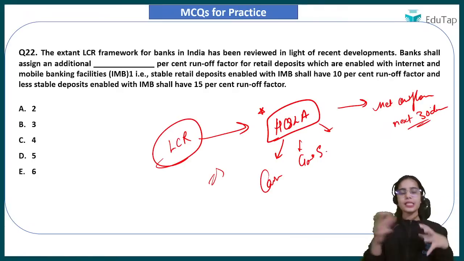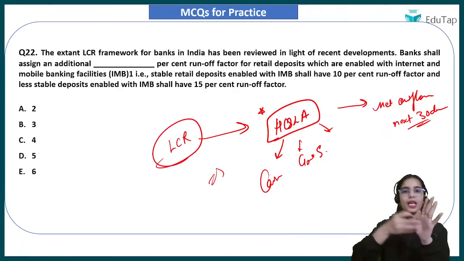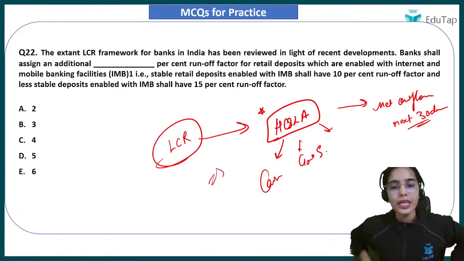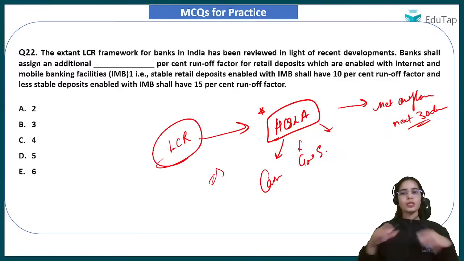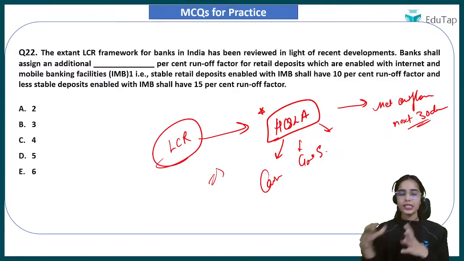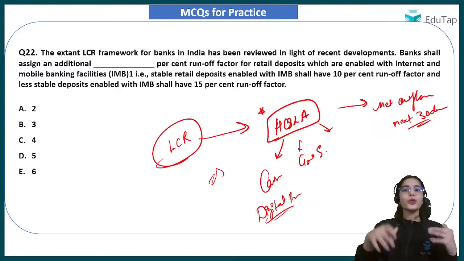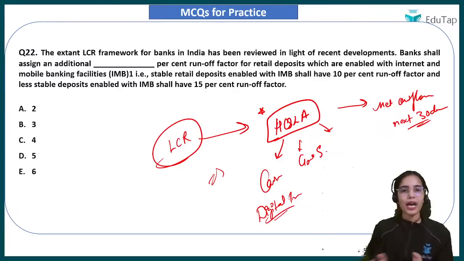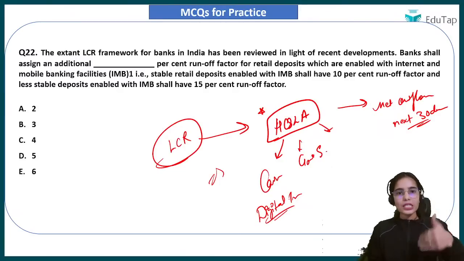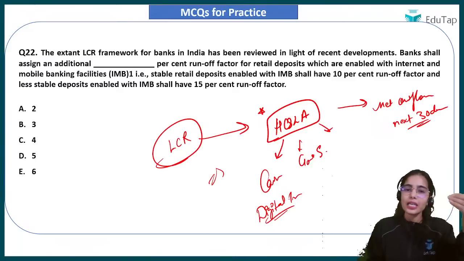Because in the next 30 days there are going to be people taking out their money. So there should be enough cash, government securities and other liquid assets with the bank so that it can handle the net outflow in the next 30 days without any distress, without any problem. Now, because digital transactions are happening more nowadays, through UPI you can easily take out your money, and through NEFT, RTGS, IMPS, net banking and mobile banking you can take out your money very fast. So the net outflows have become very high and it is very easy to take out the money.